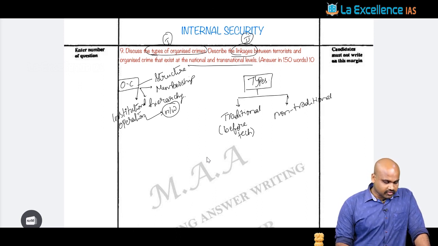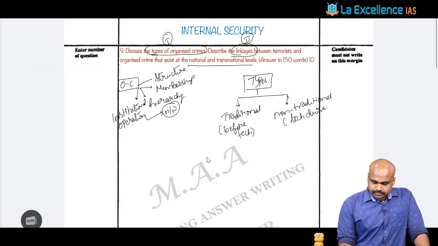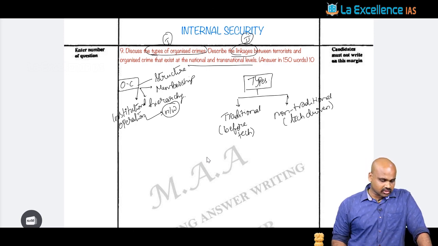Apart from this, when you talk about the non-traditional, these are more technology driven and more organized. For example, money laundering, FIC and all these are different kinds of non-traditional organized crimes that are existing.